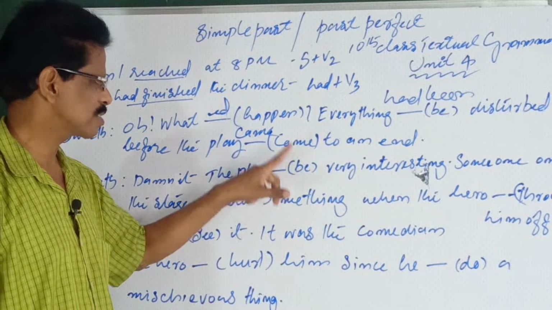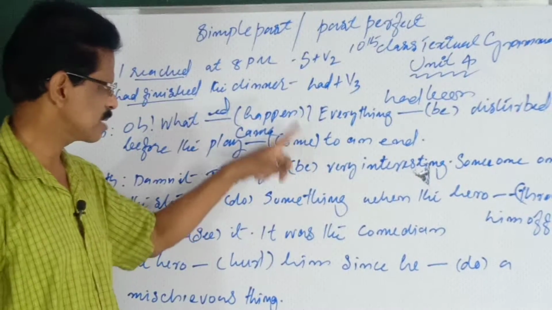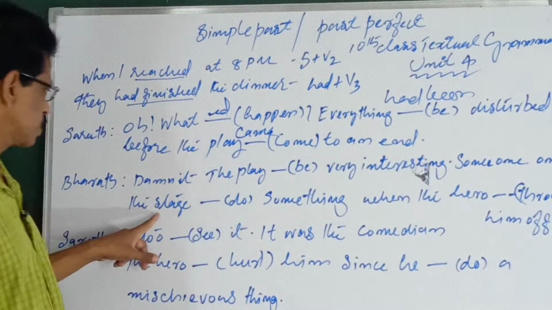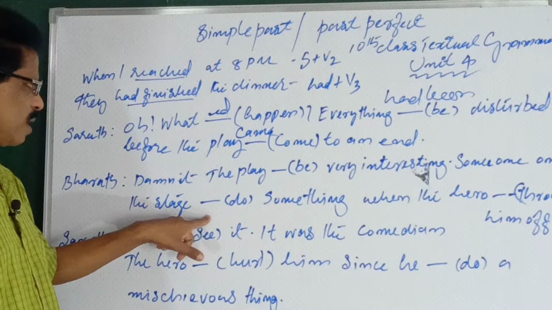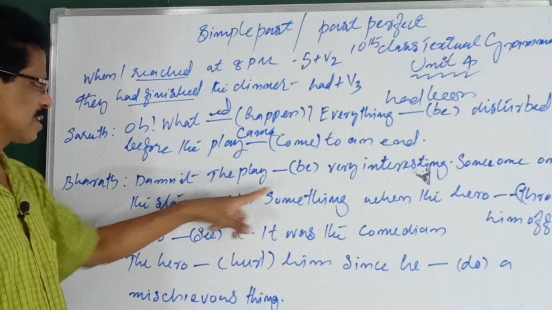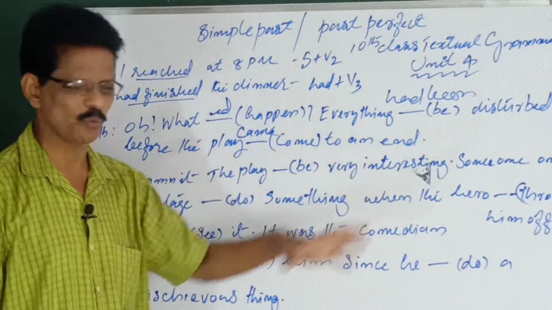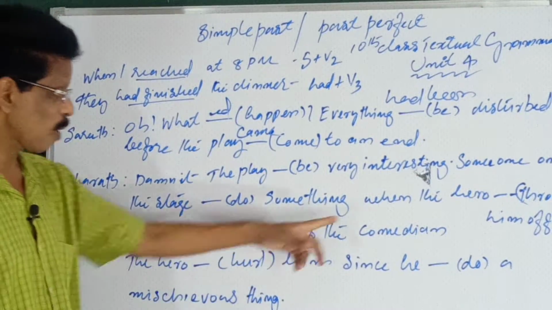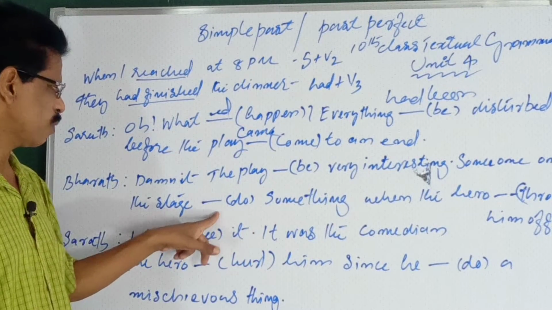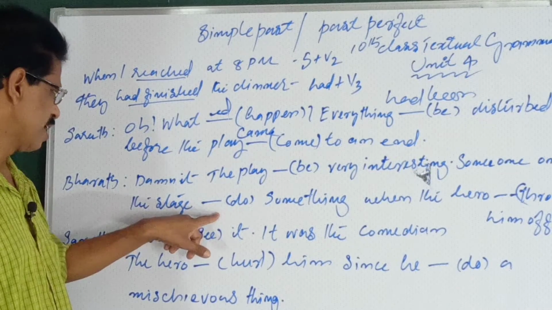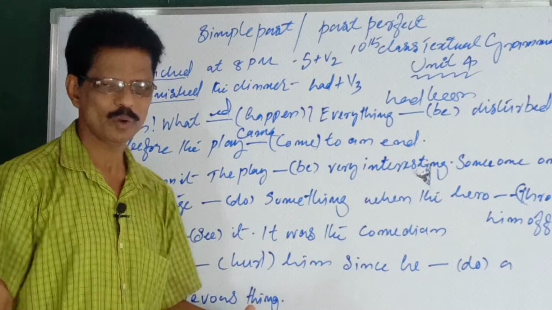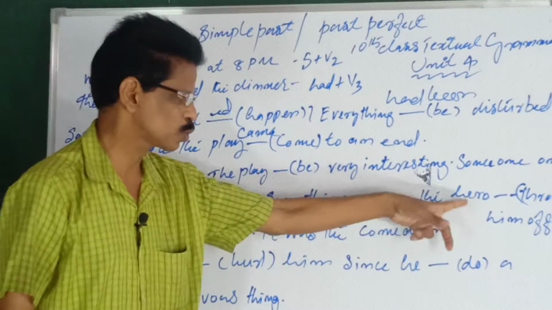I mean, is, was, been. That is singular. Plural means are, were, been. So the play was interesting. Someone on the stage had done something when the hero threw him off. Yes. The hero threw him off. See, someone had done something. Past perfect. Someone had done something when the hero threw him off. He was thrown off.